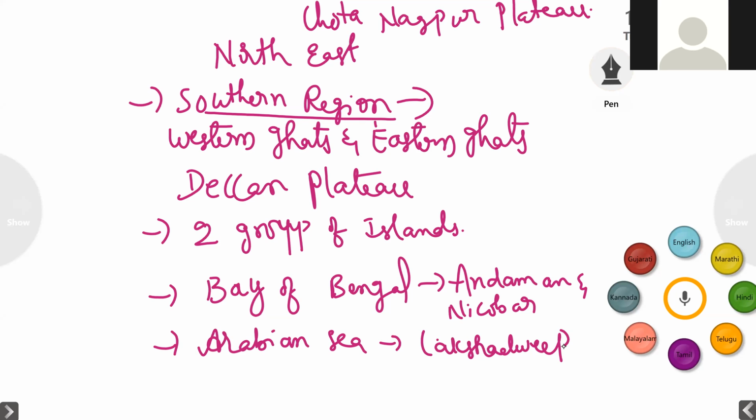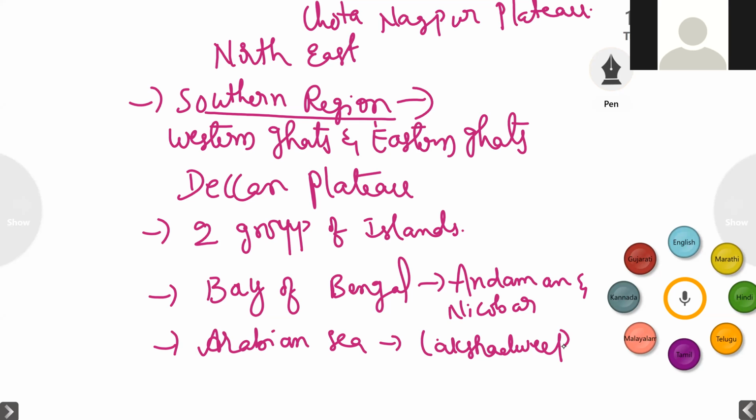And if you take the southern region, we have the Eastern Ghats and Western Ghats, as well as the Deccan Plateau. And along with that, we have two groups of islands, located in the Bay of Bengal and in the Arabian Sea. Andaman and Nicobar Islands are located in the Bay of Bengal, and Lakshadweep Islands are located in the Arabian Sea.